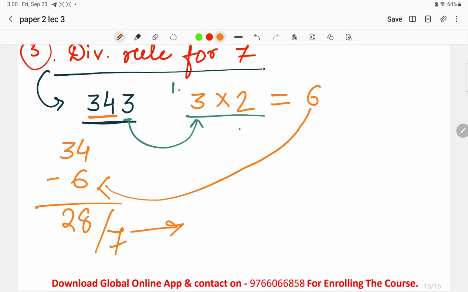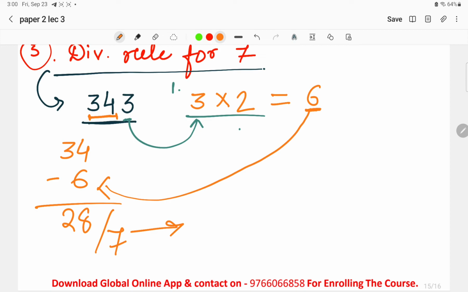I'll tell you once again. Whatever the number is given, check the last digit, take the last digit and multiply it by 2. This is the first step. Whenever we get the product, whatever the number is left, here 34 was left, we have subtracted 6 from 34.